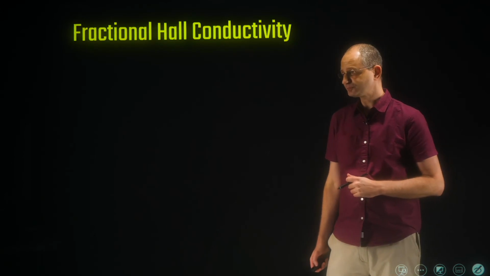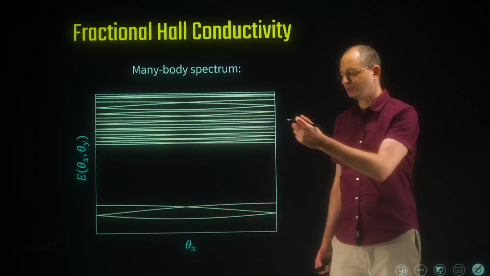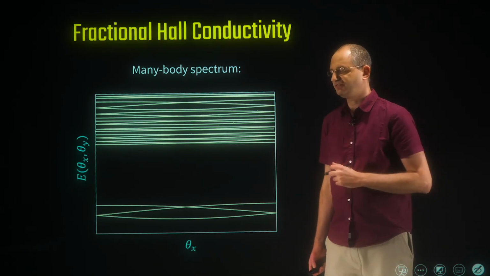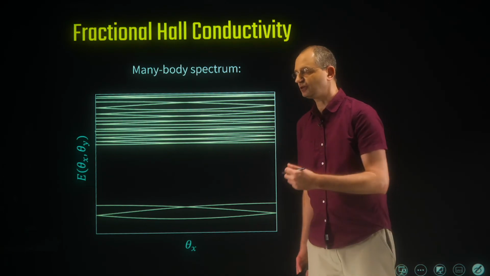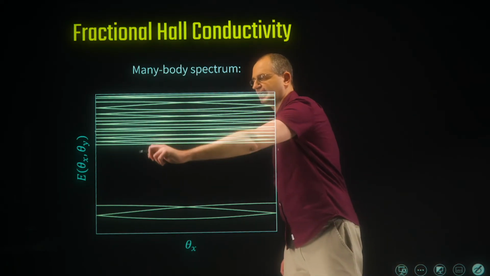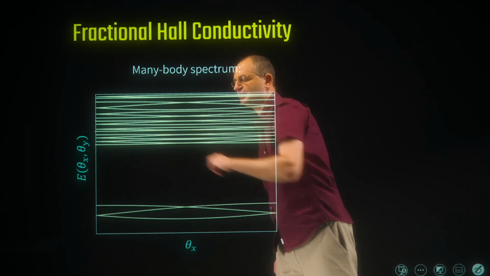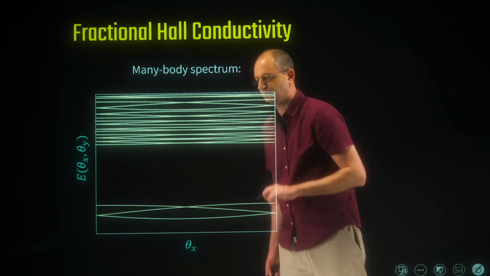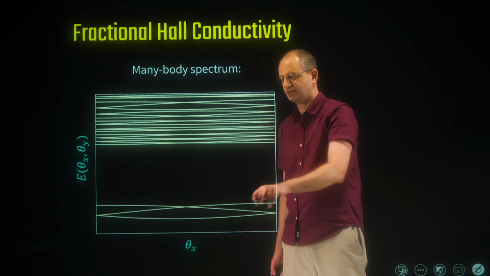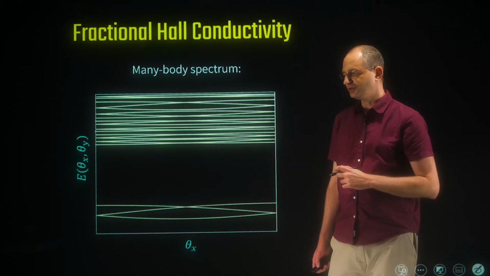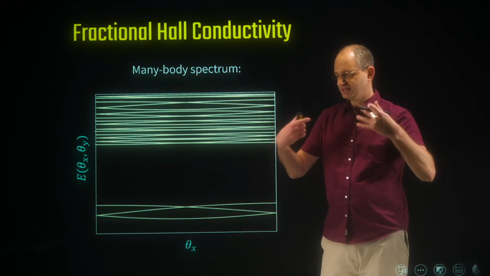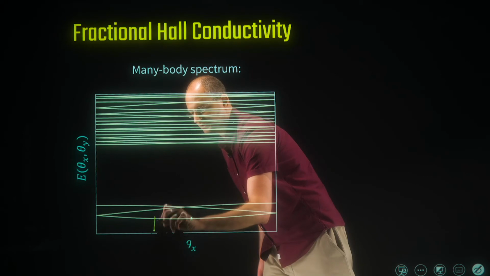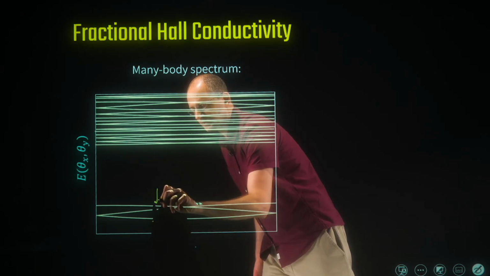Let's take an example. This is what the many-body spectrum of a Laughlin state, a fractional quantum Hall state with a filling fraction of 1/3, might look like schematically. There's a spectrum which is a function of both twist angles, theta x and theta y, and we're drawing here a cut through this spectrum as a function of one of the parameters, say theta x. For a filling fraction of 1/3, the many-body system on a torus has 3 nearly degenerate ground states, which are separated from the rest of the spectrum by a gap.